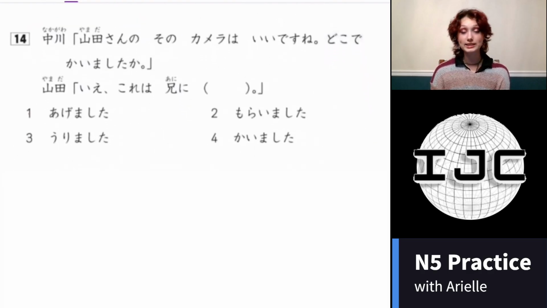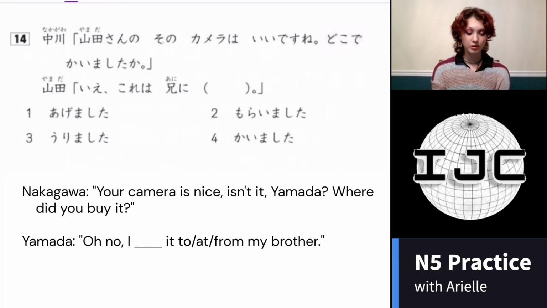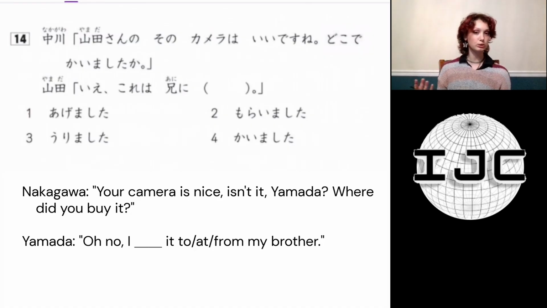Let's try question 14. Again, go ahead and pause the video and try it out for yourself. Great. Reading the question, Nakagawa says, Yamada-san no sono kamera wa ii desu ne. Doko de kaimashita ka? Yamada replies, Ie, kore wa ani ni. Okay. Translated, Nakagawa says, that camera of Yamada-san's is nice, isn't it? Where did you buy it? And he replies, no, this is from or to my older brother.